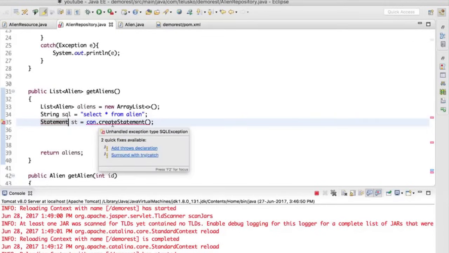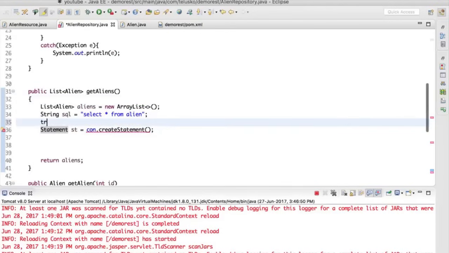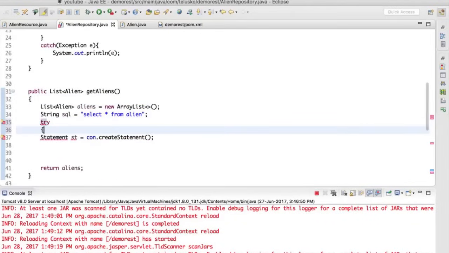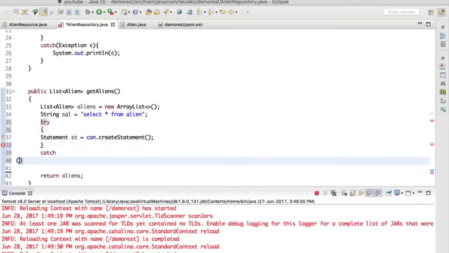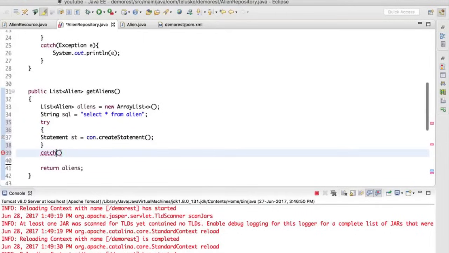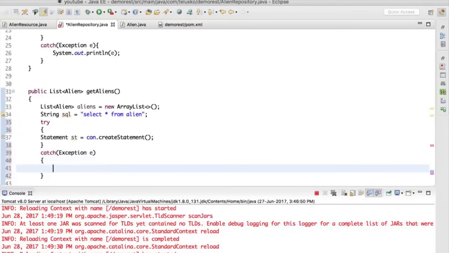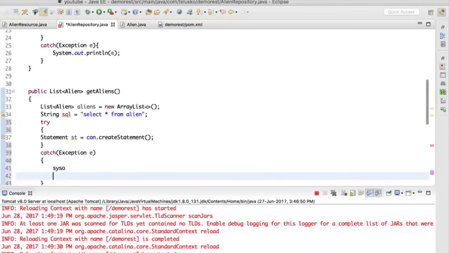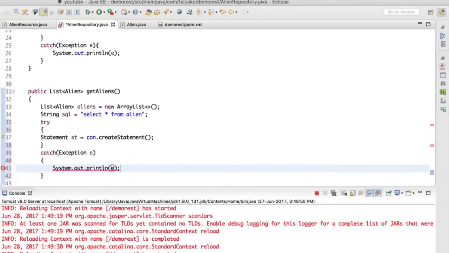Now it says it might throw an exception. So again, we have to use a try and catch block here. I will include this in the try block, and it will be getting over inside the catch block. So let's assign it there. Let's say exception E, and let's print the error, whatever error you'll be getting there. So we'll say E. Okay.